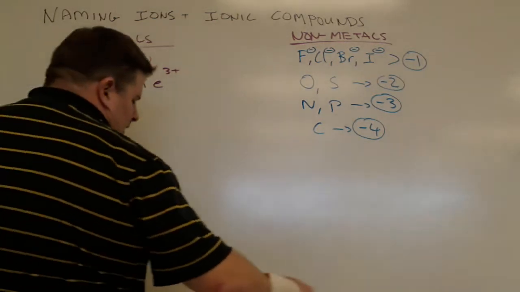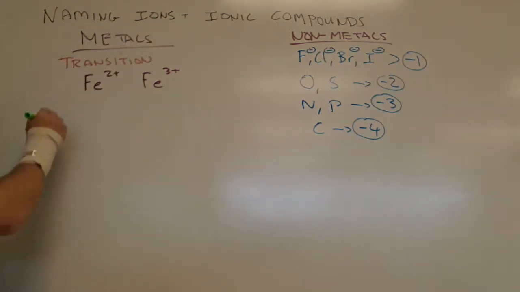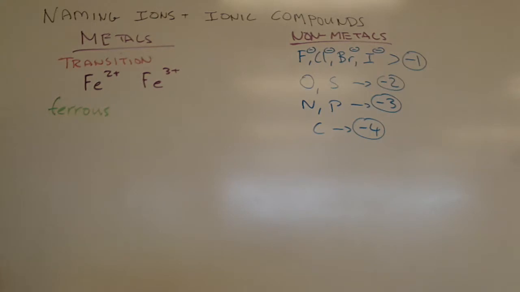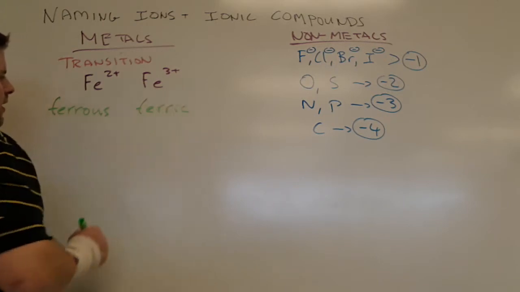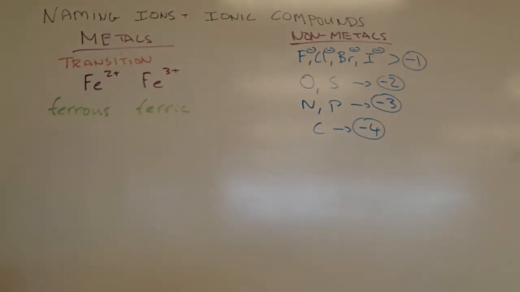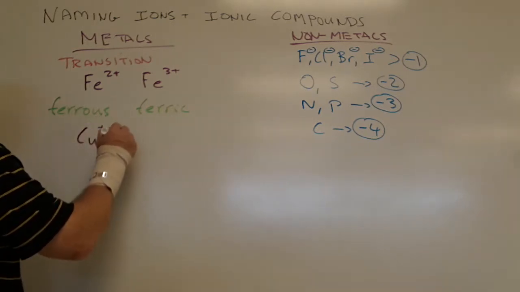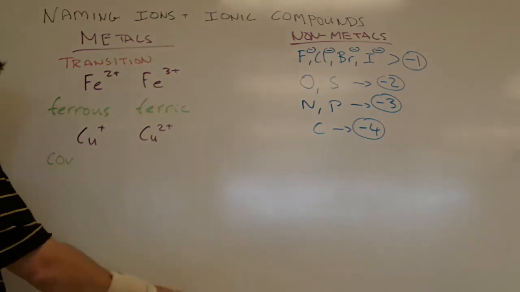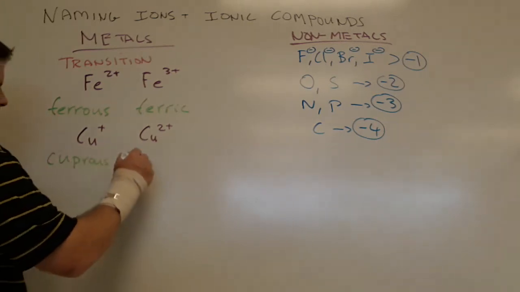For iron 2 plus, what we have is something that is ferrous. And for iron 3 plus, it's something that's ferric. Now, for copper and other elements, here's copper plus and copper 2 plus. The name for copper plus is cuprous, and this is cupric.